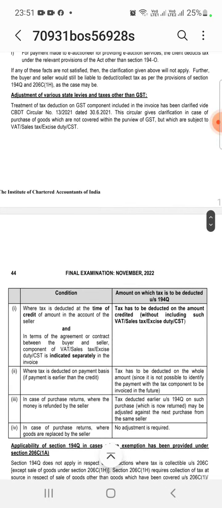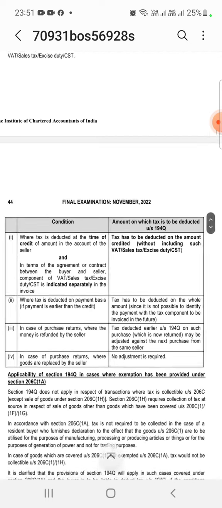For the GST component, there is a CBDT circular 13 of 2021 dated 30th June 2021, which says that you are not required to deduct TDS on the GST component.